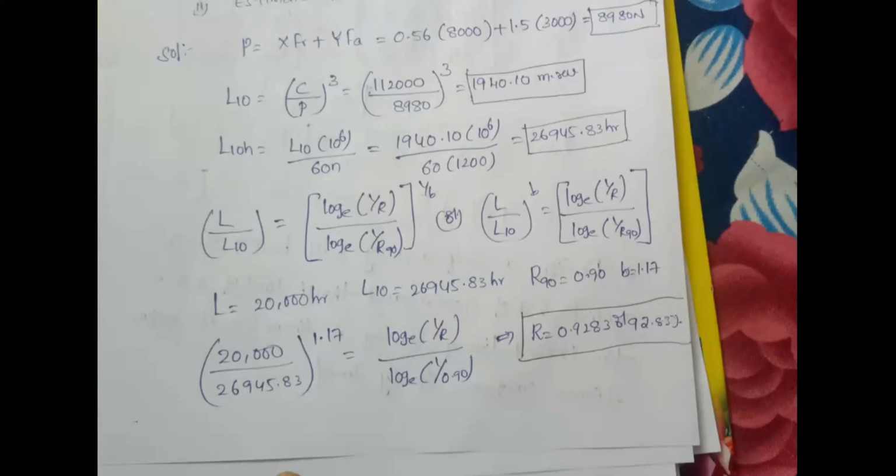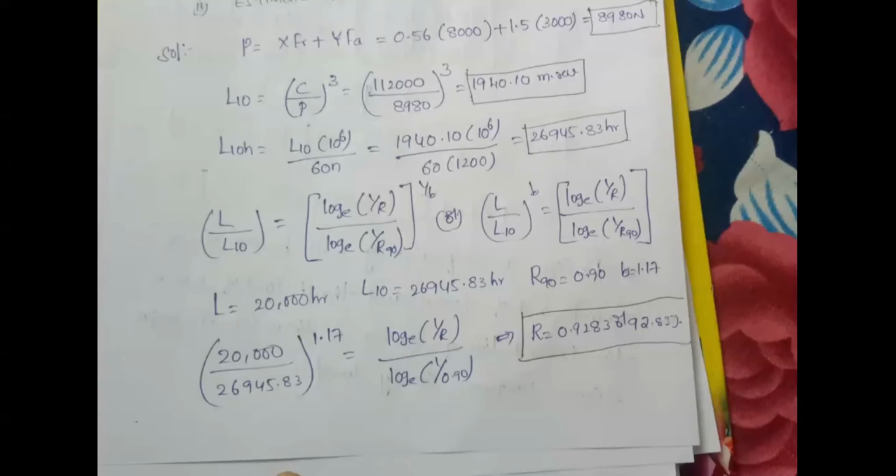Here R90 means 90% of the reliability. And I already mentioned the B value in the given formula sheet. B value equals some 1.17, right?